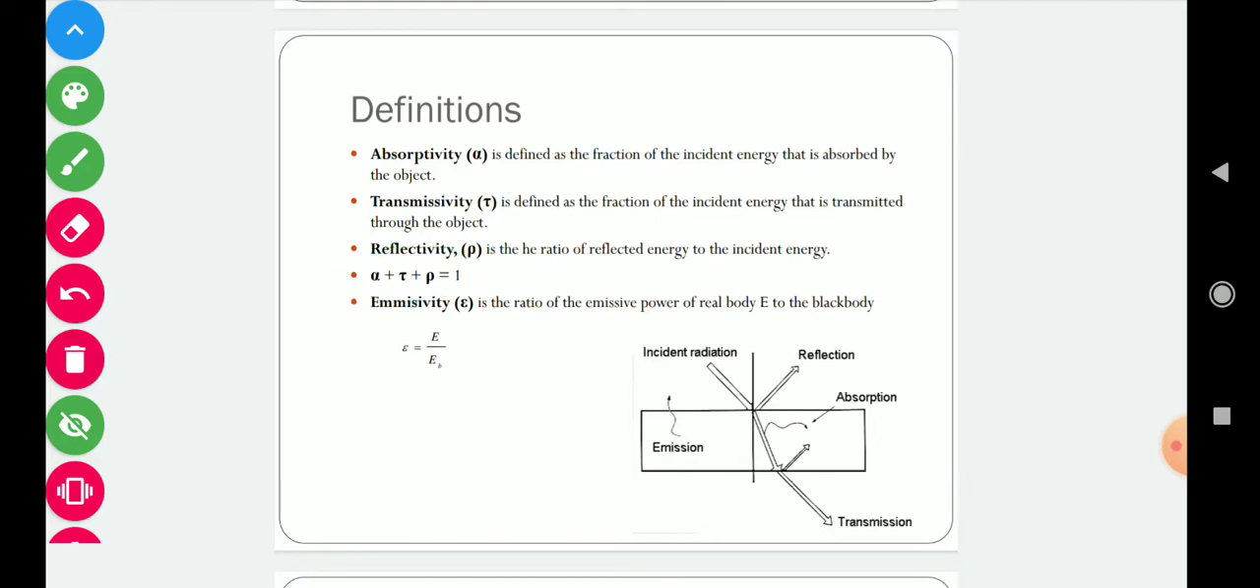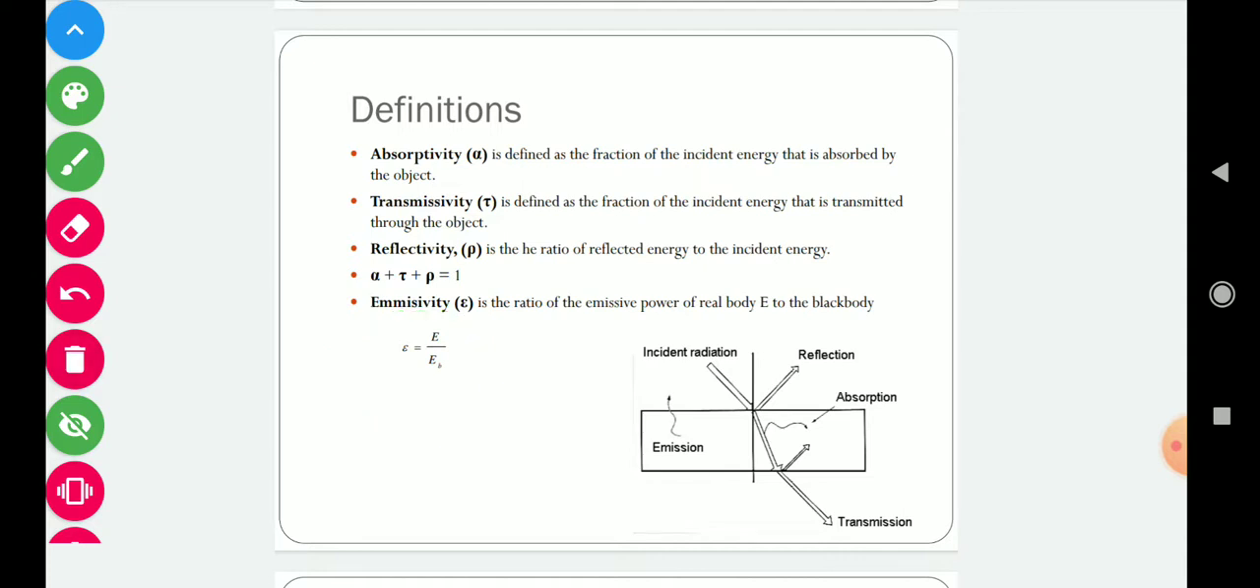And the last is emissivity. Emissivity is the ratio of the emissive power of a real body to the emissive power of a black body. This is epsilon equals E upon EB.